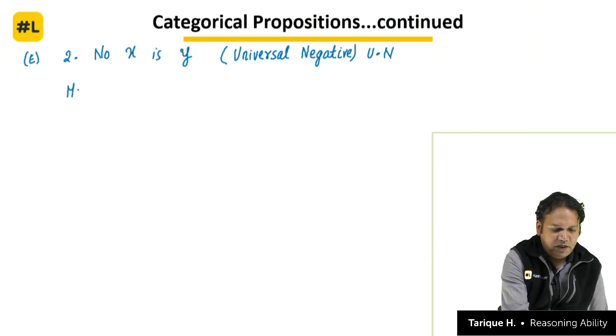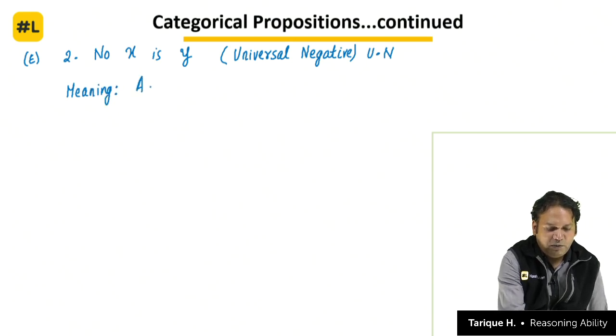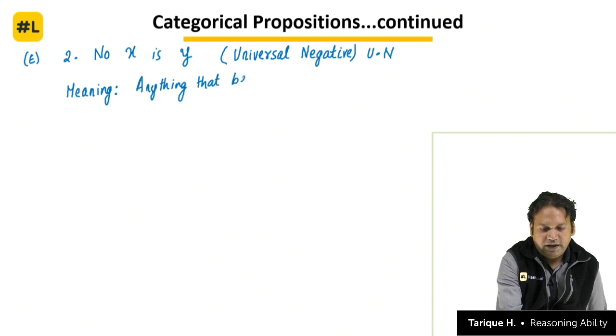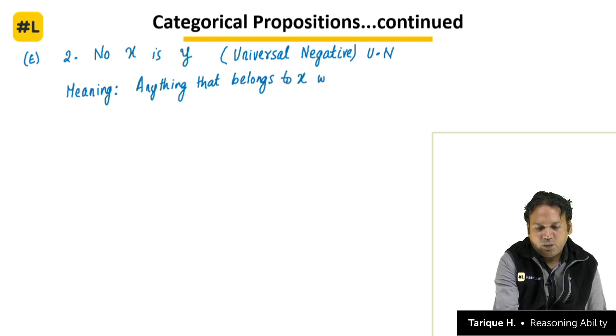What is the meaning of this statement? We should understand that. Anything that belongs to x will never belong to y.